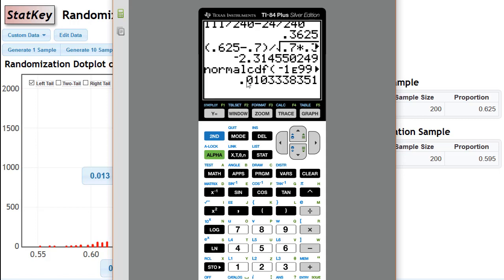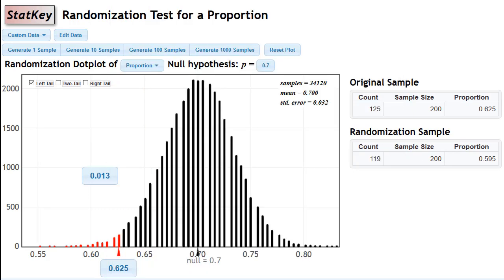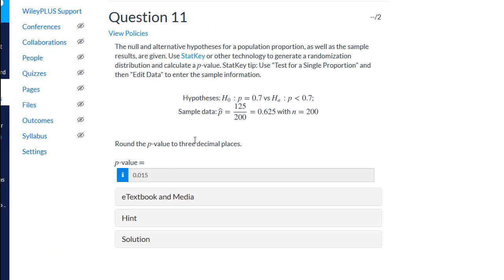So really, if this was a test, I would take anything between 0.01 and 0.015 would be fine. But either WileyPlus has a bug or Statkey has a bug, or both of them have a bug, because it really should be 0.01. So this is one of those cases where online math homework has problems here and there, and it is really frustrating, I know, for people working on it. And thanks for emailing me to let me know that you were struggling with it.